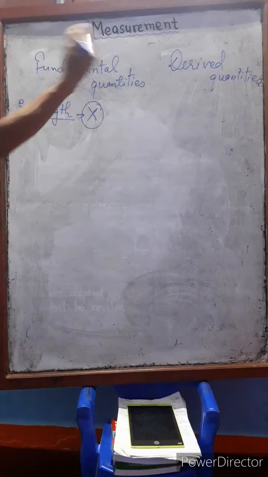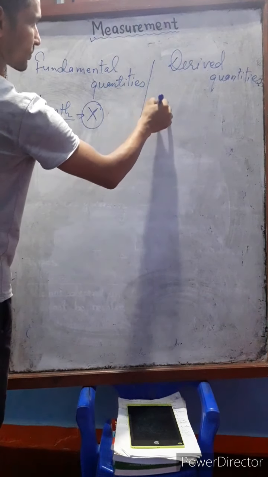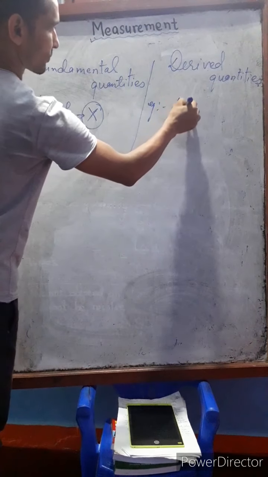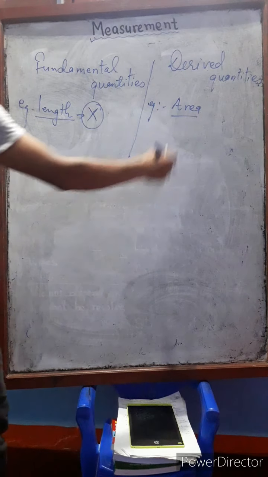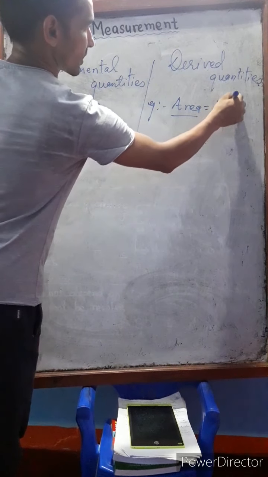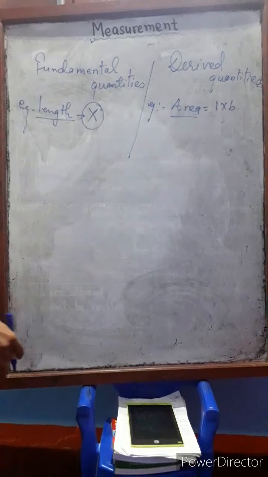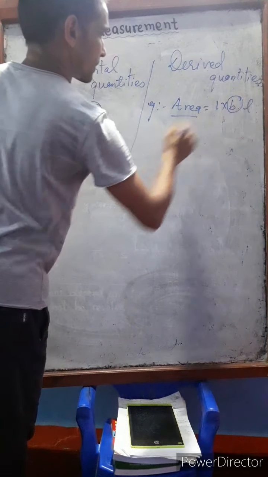Now let's take a look at one of the derived quantities. For example, area. Area is a derived quantity. Why? To measure the area, we need length and breadth of any object. This breadth is also a length.